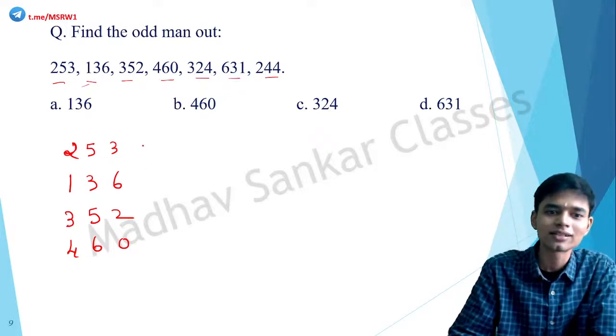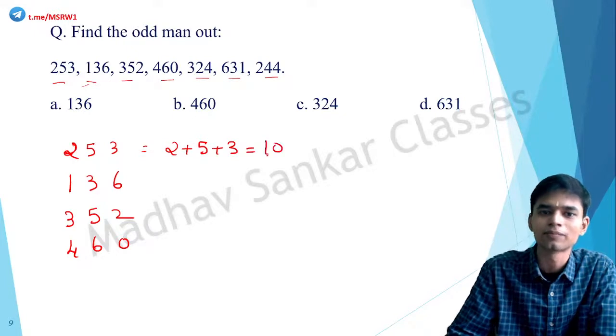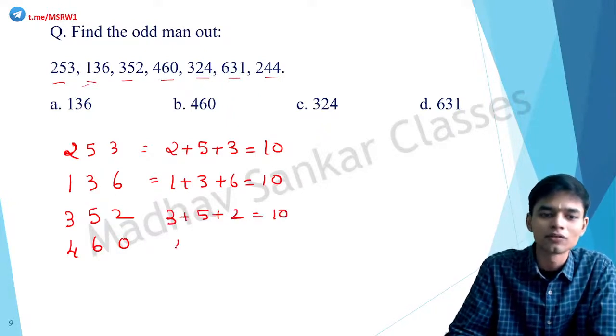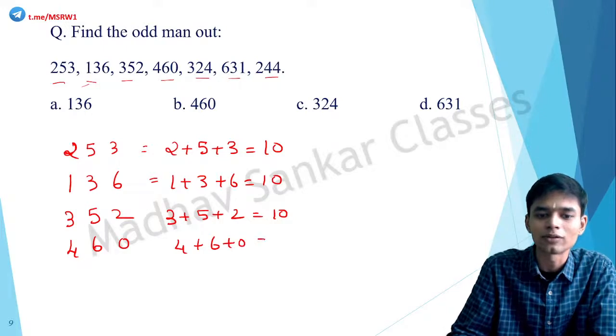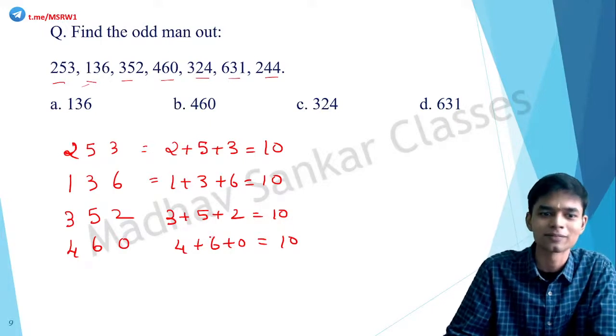Here, the thing is 2 plus 5 plus 3 is equal to 10. 1 plus 3 plus 6 equal to 10. 3 plus 5 plus 2 equal to 10. 4 plus 6 plus 0 equal to 10. Sum of the digits in each of these are equal to 10. That is the pattern here.